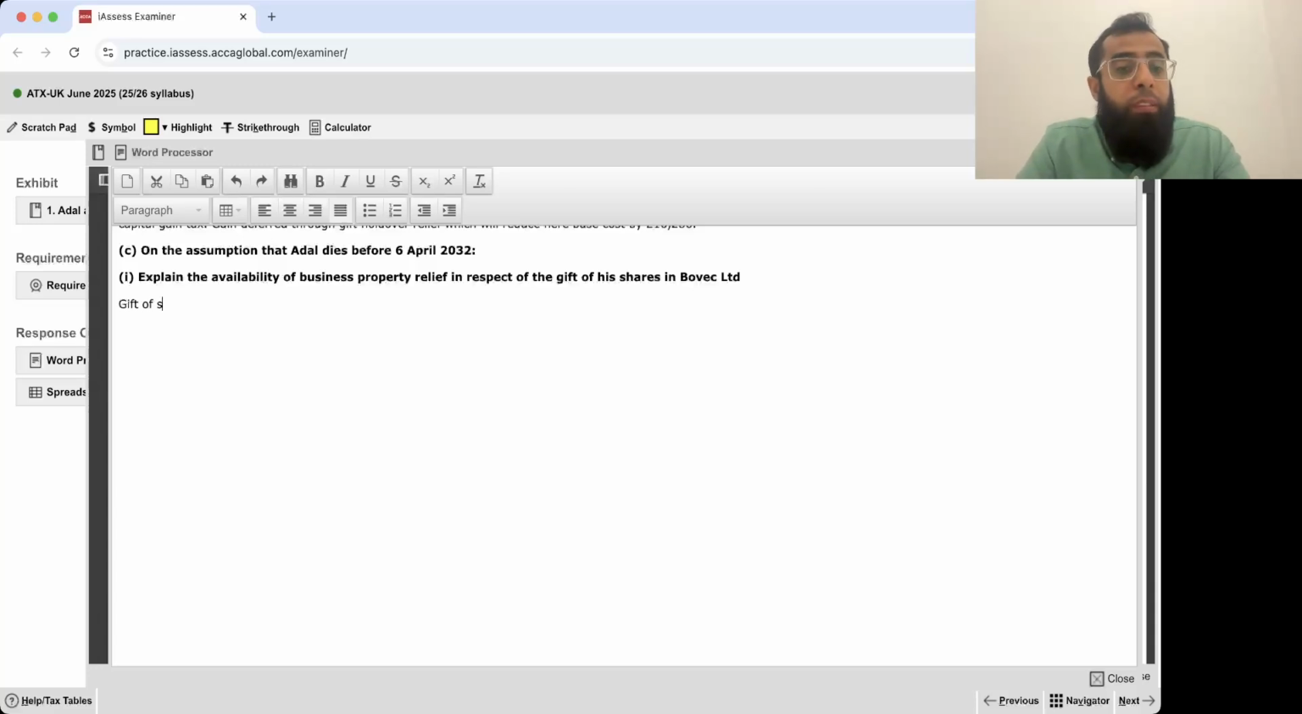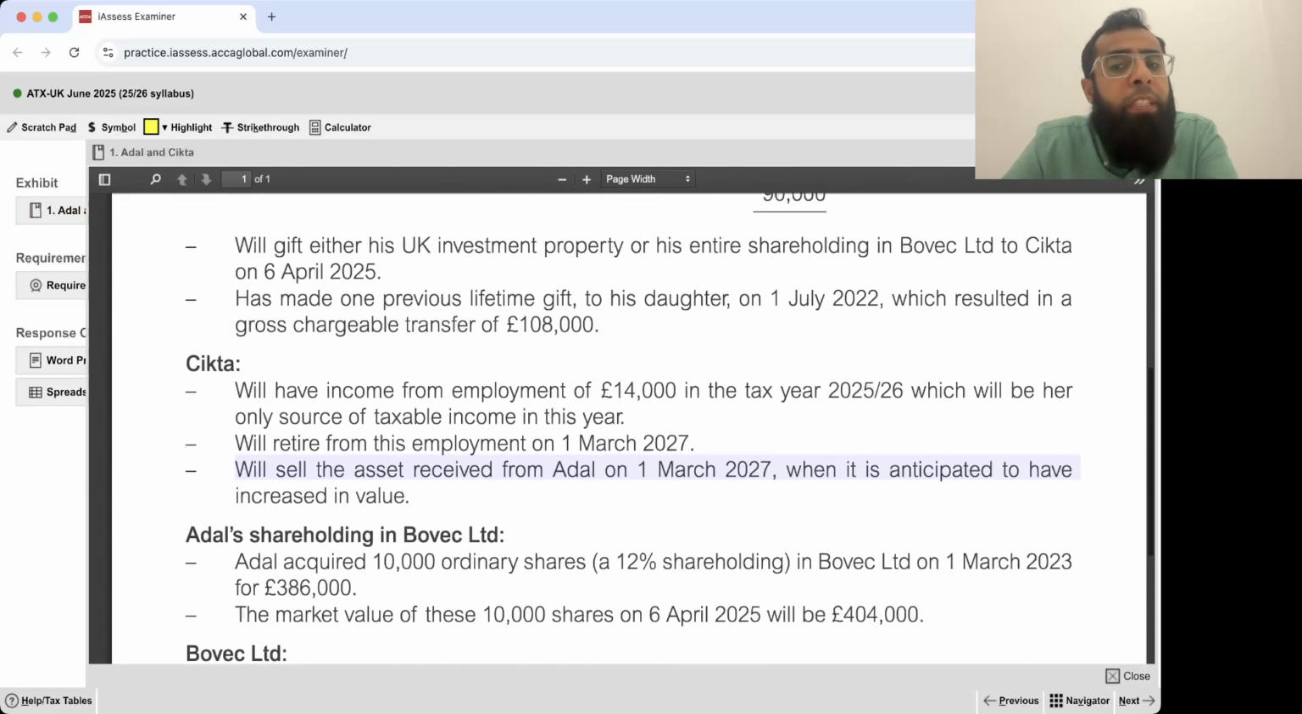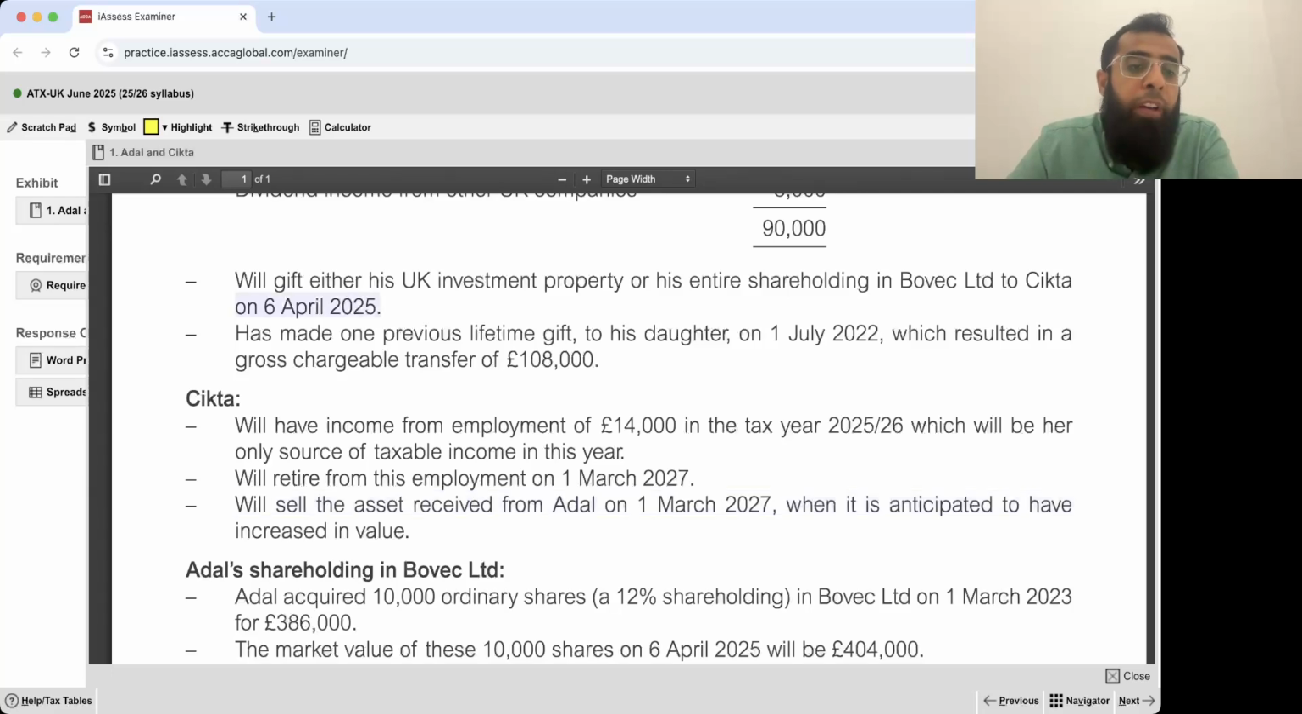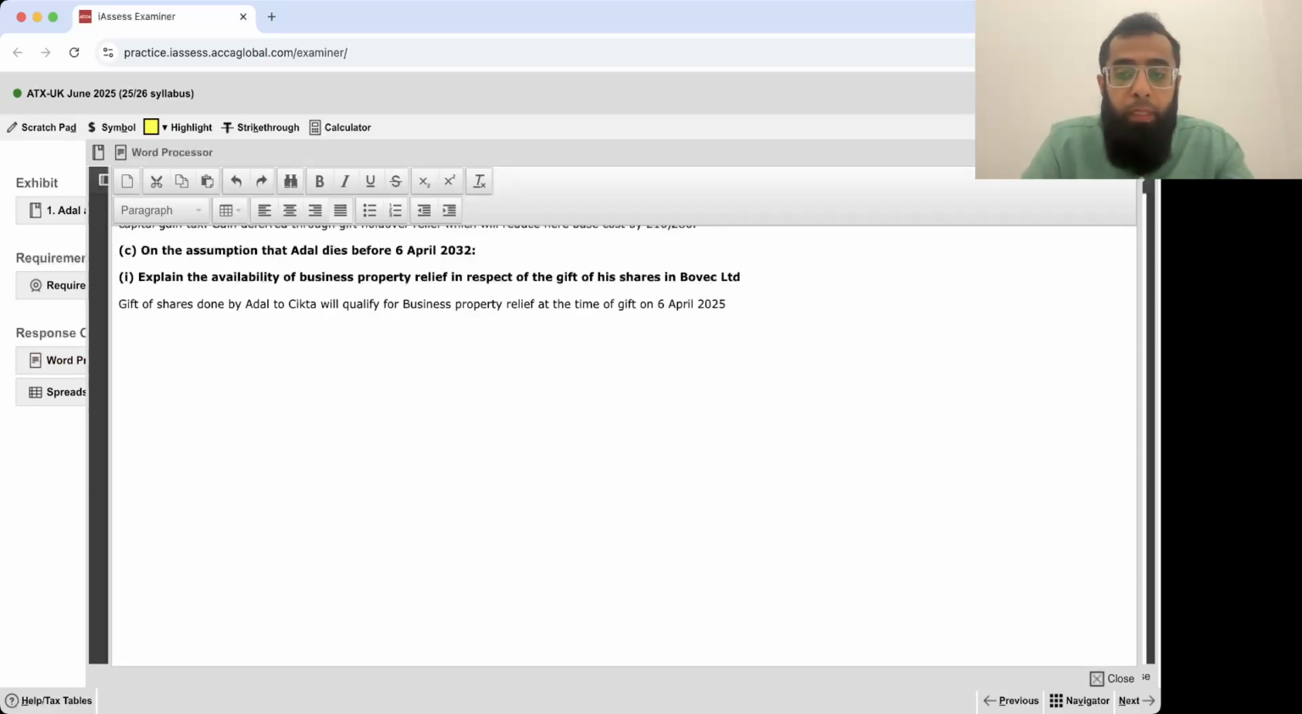The gift of shares made by Adil to Sitka will qualify for business property relief at the time of the gift on 6th April 2025, because 6th April 2025 is the gift date. Just listen to me with patience. Believe me, it's very easy. On 6th April 2025, these are shares of an unquoted company,